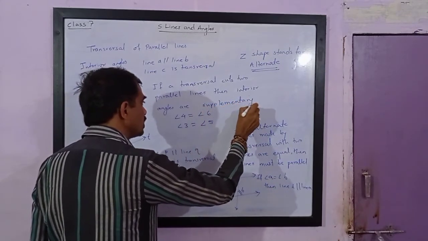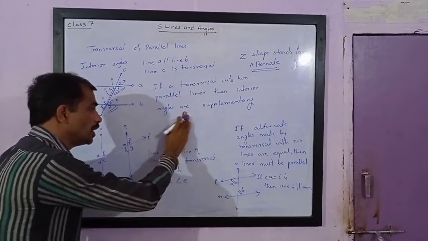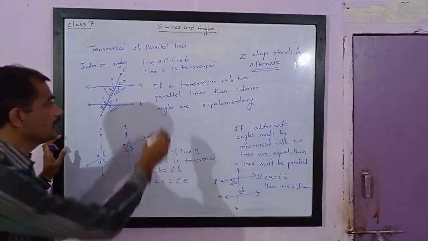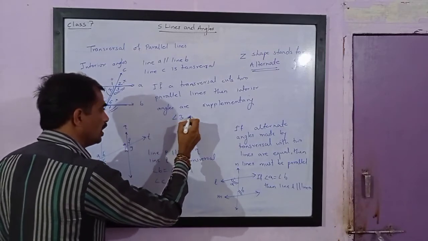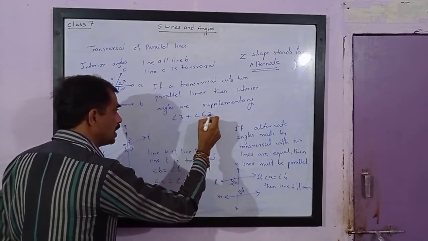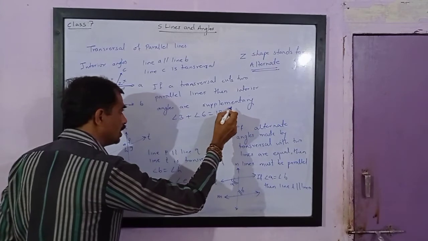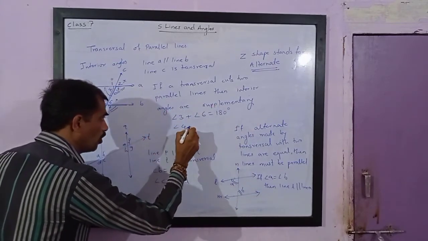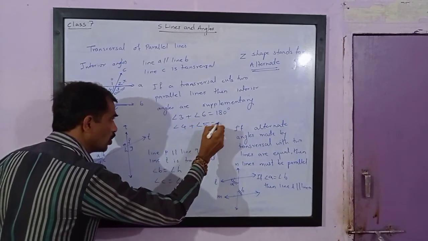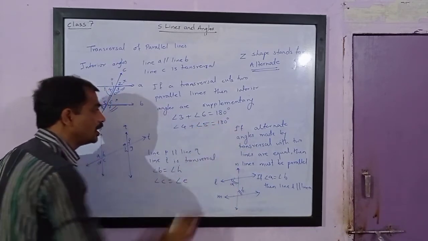Please try to understand the meaning of this statement. Here angle 3 plus angle 6 is equal to 180 degrees, and angle 4 plus angle 5 is also equal to 180 degrees.